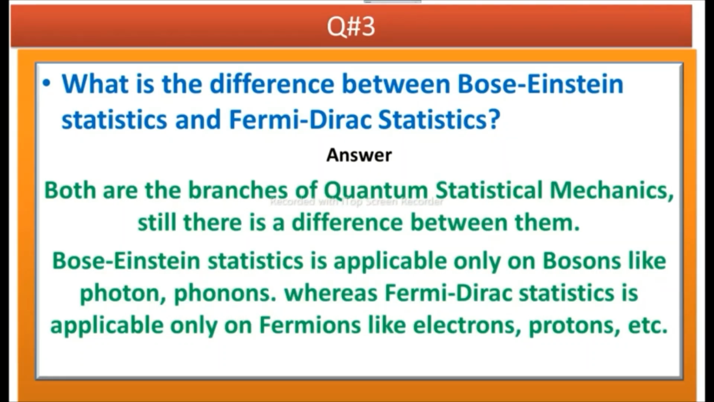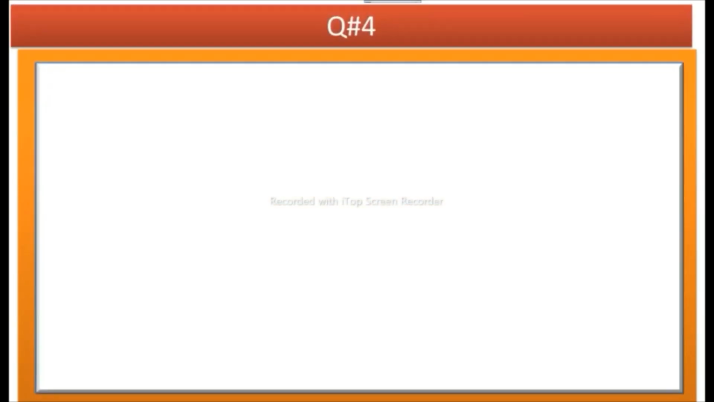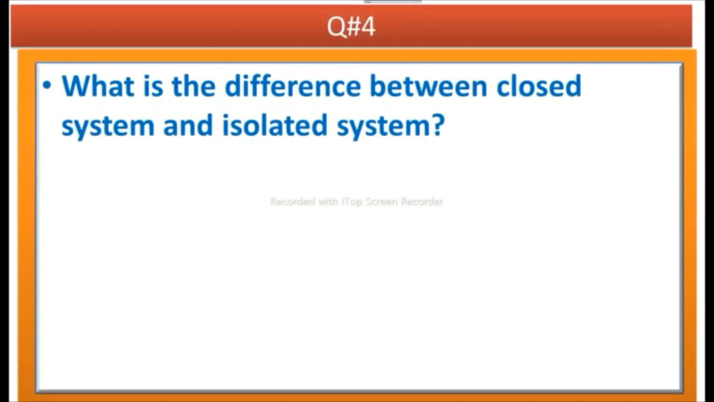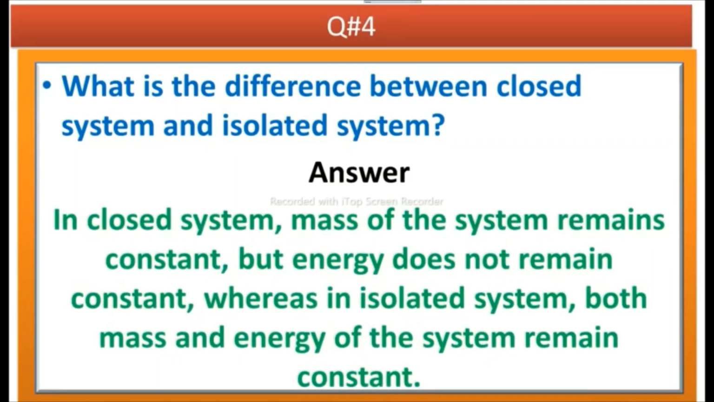electrons or protons, etc. The next question is, what is the difference between closed system and isolated system? Answer is, in closed system, mass of the system remains constant but energy doesn't remain constant. Whereas in isolated system, both mass and energy of the system remain constant.